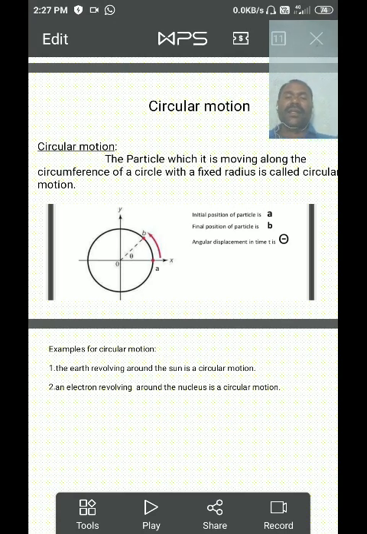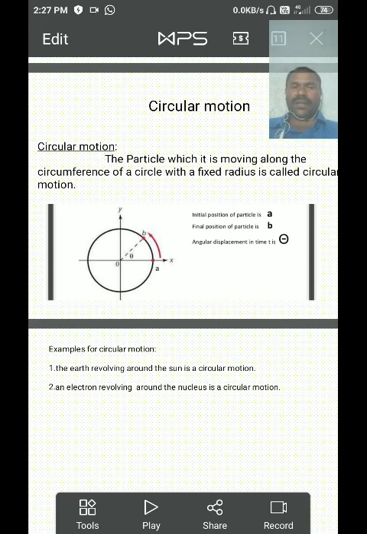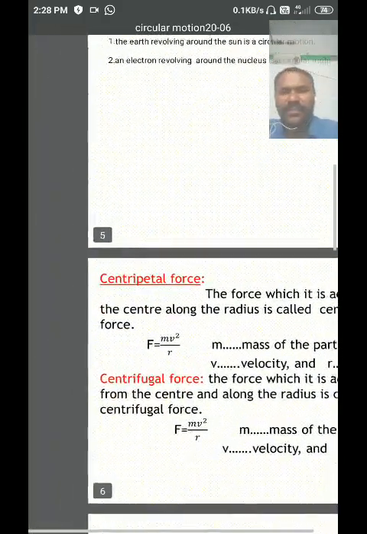An electron revolving around the nucleus in a fixed orbit is also circular motion. When the radius of the circle remains constant and the body moves along the circumference, it is called circular motion.